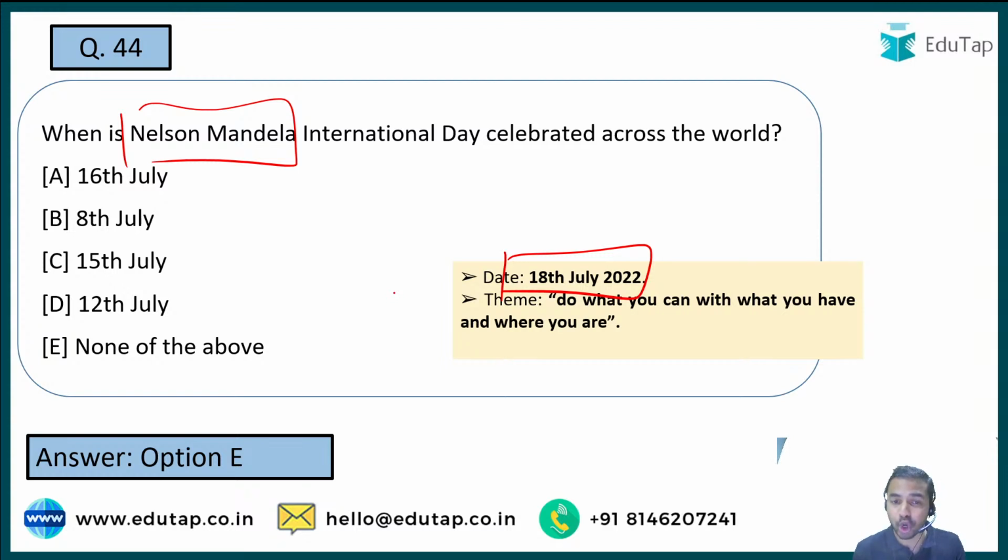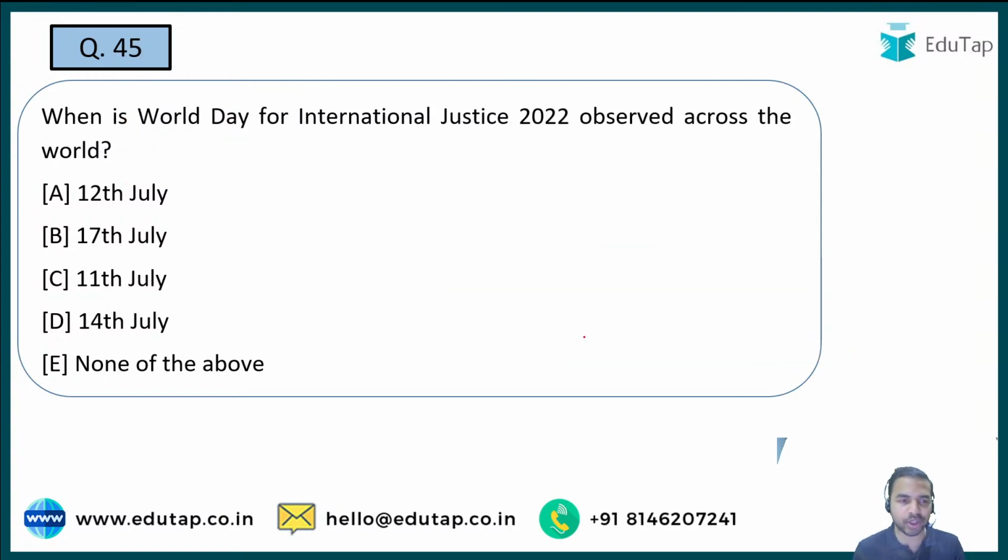I also told you that whenever there is news on an international day, you are required to remember the theme as well as the date. So the date is 18th July. What is the theme? The theme is do what you can with what you have and where you are. A very important message from this theme that they are trying to give. Okay ji, moving on to the next question.